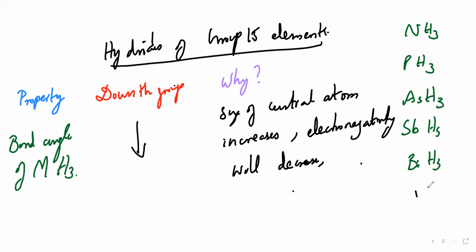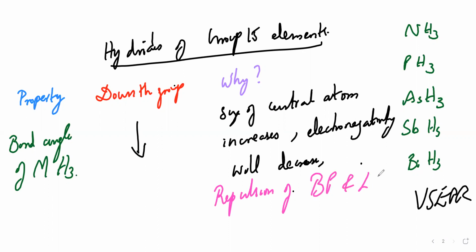I think we have studied all about the VSEPR theory, right? Class 11th, valence shell electron pair repulsion. So if the size of the central atom increases, electronegativity will decrease, then the repulsion of bond pair (BP) and lone pair (LP) of the central atom decreases.